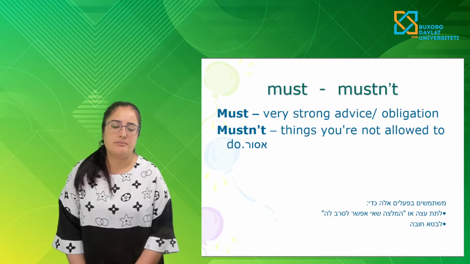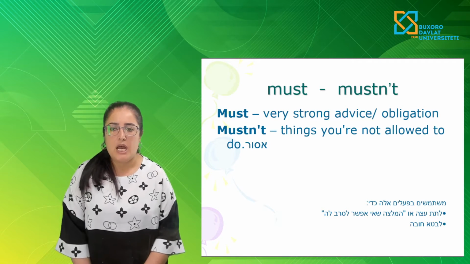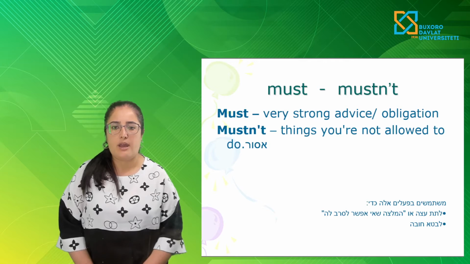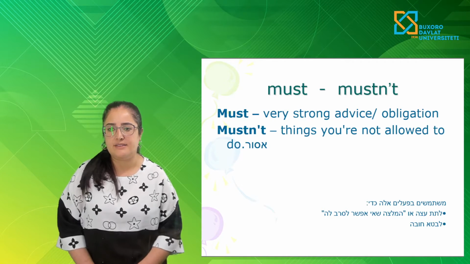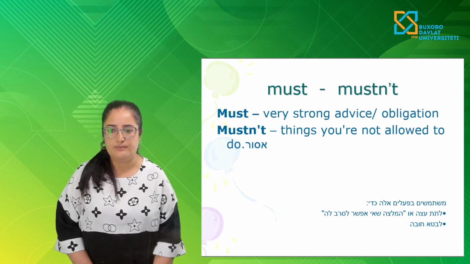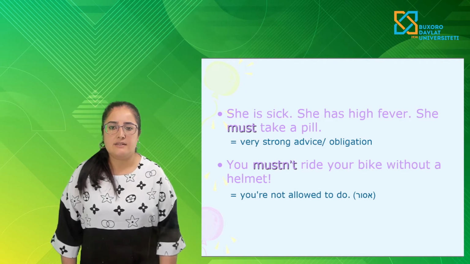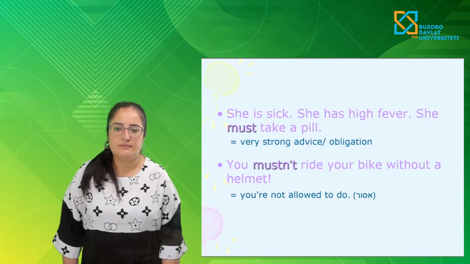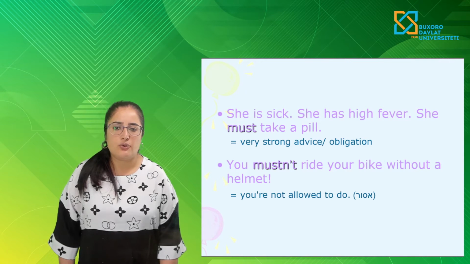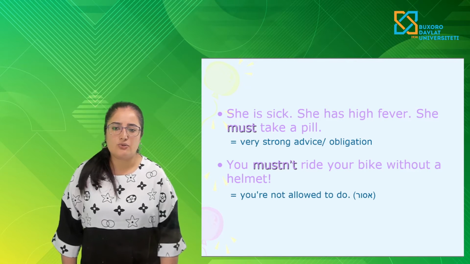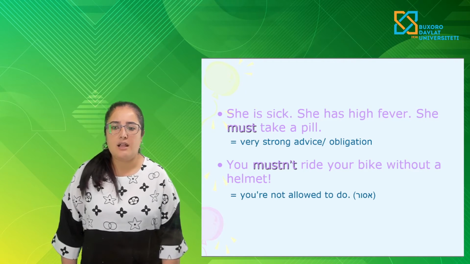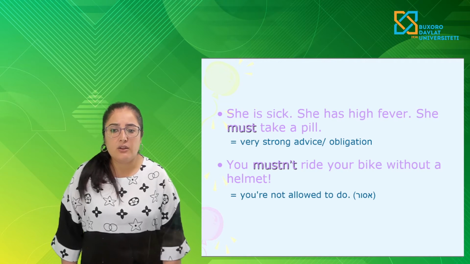Must and mustn't. These are also modal verbs. Must means very strong advice and obligation, and mustn't is the negative form, things you are not allowed to do. For example, she's sick. She has a high fever. She must take a pill. It means very strong advice, obligation. Next, you mustn't ride your bike without a helmet. It means that you are not allowed to do it.